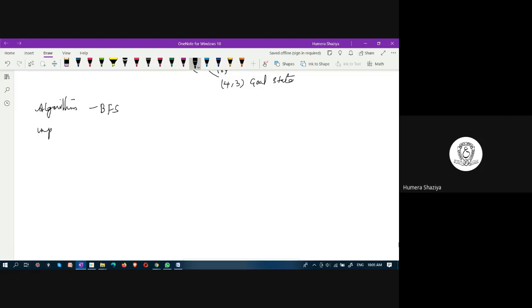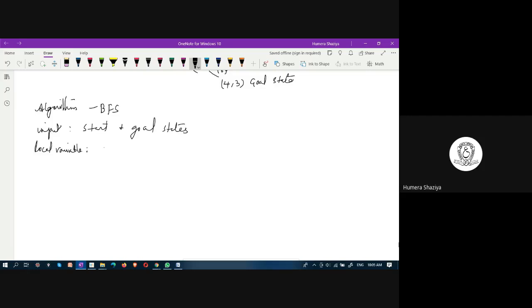For this algorithm, the input is start state and goal state. We know that the start state is 0 comma 0, and the goal state is 4 comma 3. That is given as the input to this algorithm. What are the local variables used for the execution of this algorithm?